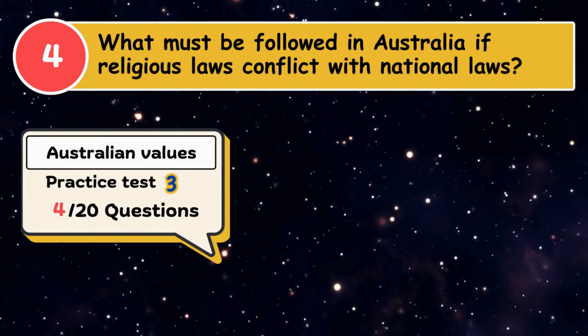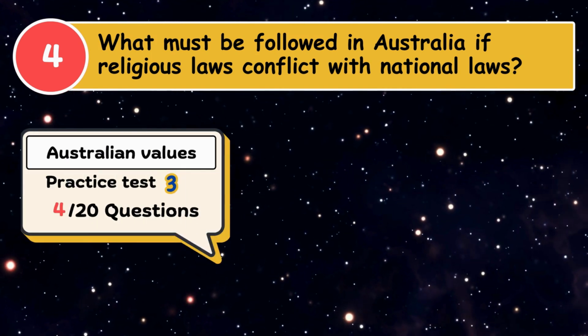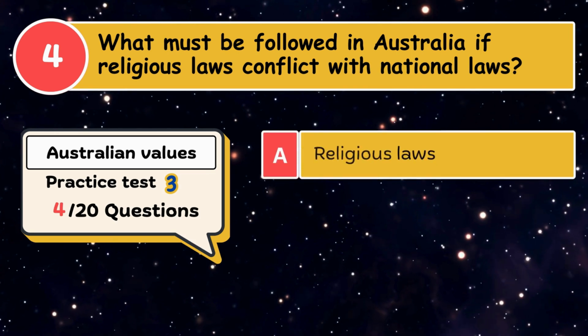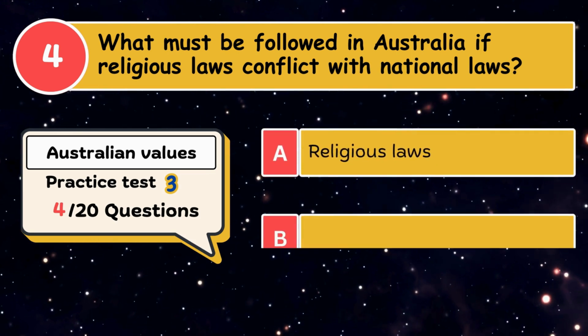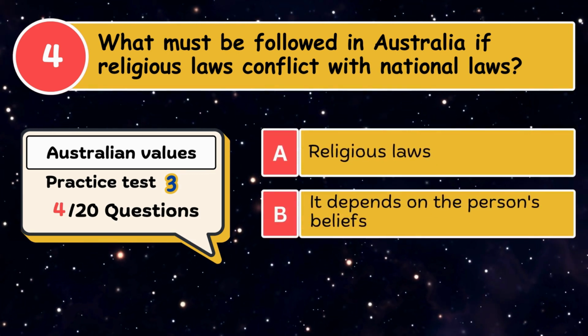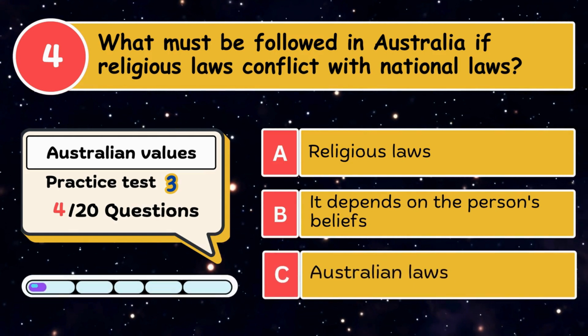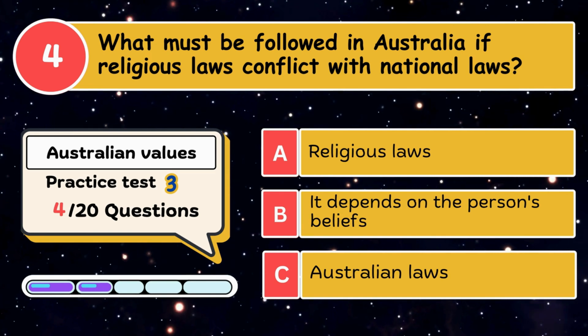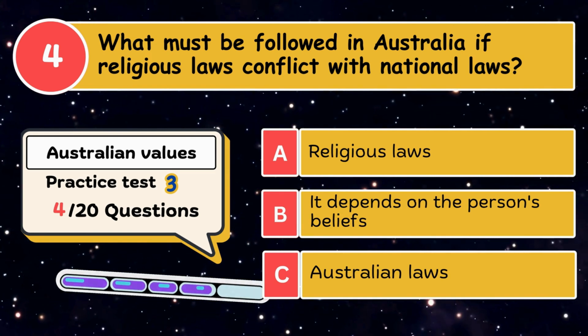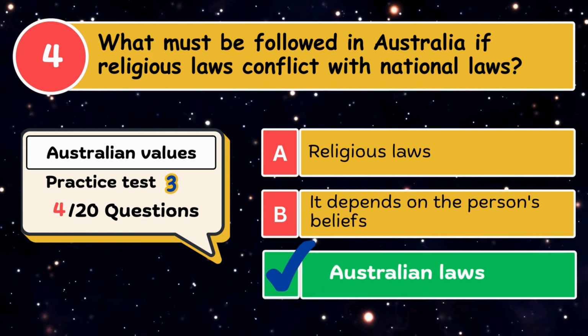What must be followed in Australia if religious laws conflict with national laws? A. Religious laws. B. It depends on the person's beliefs. C. Australian laws. The correct answer is Australian laws.